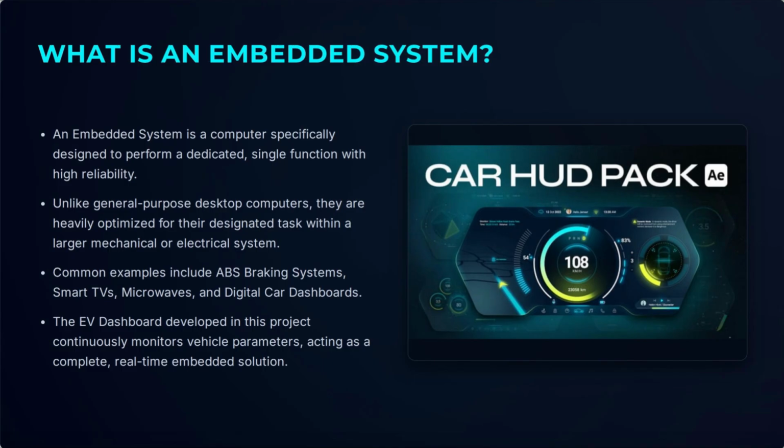Before discussing the project, let me briefly explain what an embedded system is. An embedded system is a computer designed to perform one specific task. Unlike our personal computer, it is dedicated to a particular application. Examples: washing machine, microwave, AC, automobiles, and smart TVs. In our project, the STM32 works as an embedded system that continuously monitors and processes vehicle information.